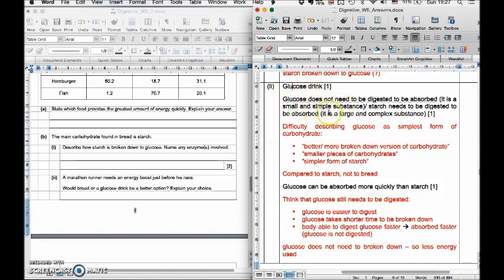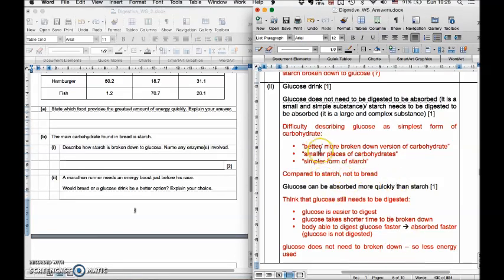Firstly, you need to state that glucose does not need to be digested in order to be absorbed, right? It is already a small and simple substance, or it is the simplest form of carbohydrate. Starch on the other hand is large and complex, so it needs to be digested in order to be absorbed. And therefore, glucose can be absorbed more quickly than starch. Now, one common error that some people make is that you say that glucose is easier to digest, or glucose takes a shorter time to be digested. However, glucose does not need to be digested, right? It is already in a form that can be absorbed without digestion.